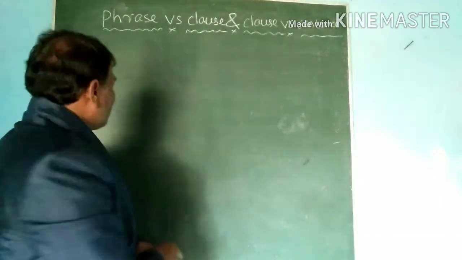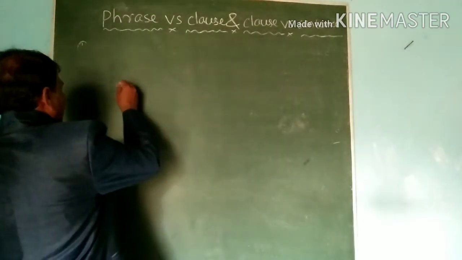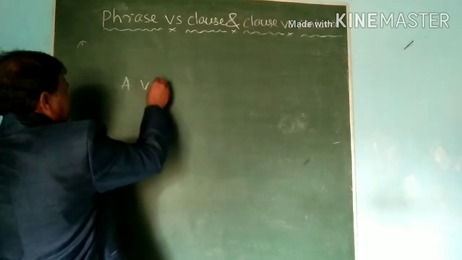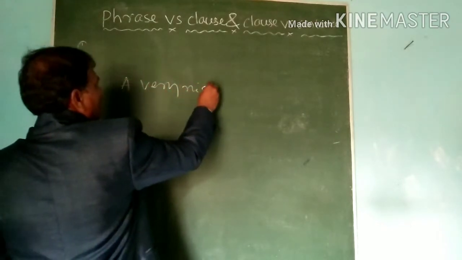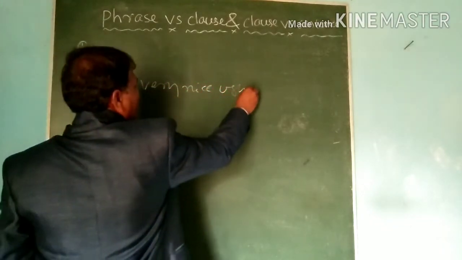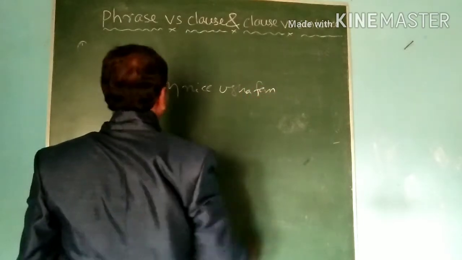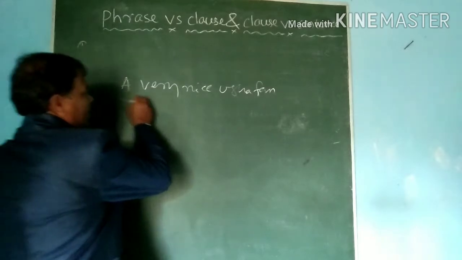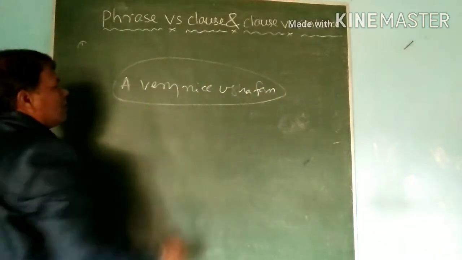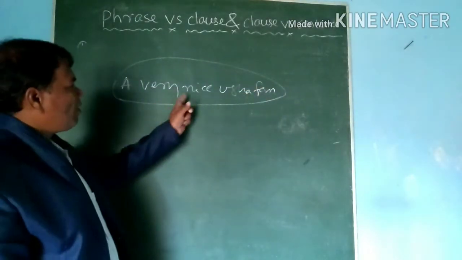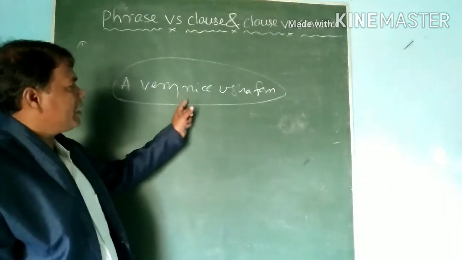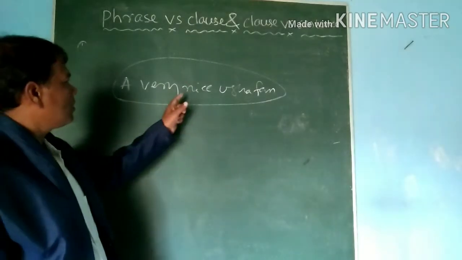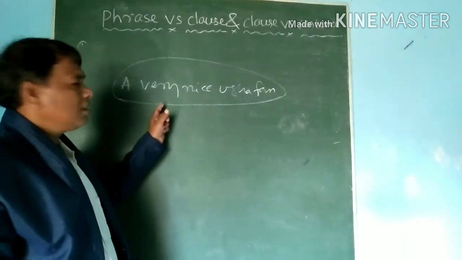Now I am writing a phrase: a very nice Usha fan. This is a group of words. There is no subject and no predicate in this word group, so it is a phrase.